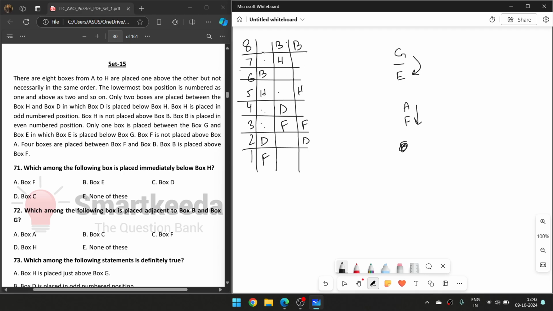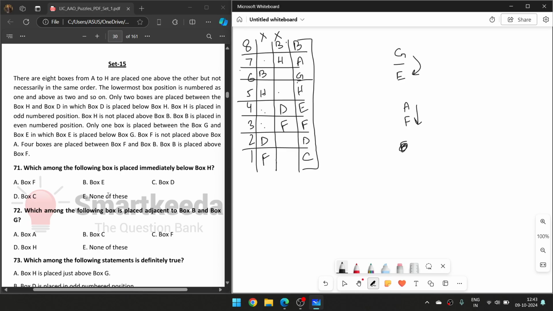Now G and E: I can place G here, here, here. So G and E here is obviously wrong, not possible. But G and E here it is possible, and here is also not possible. A is above F, that means A position is there, and B is placed above F. That's great. So A, B, C, where is C? So here is C. So this is our correct answer.